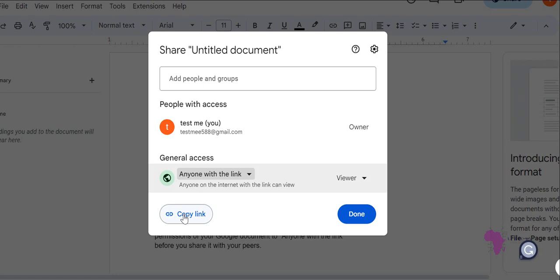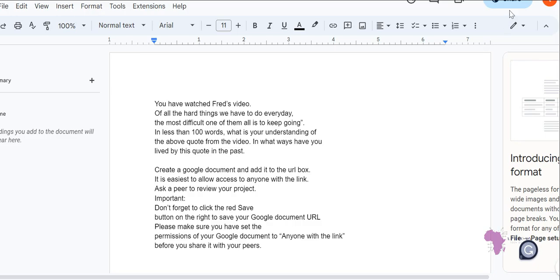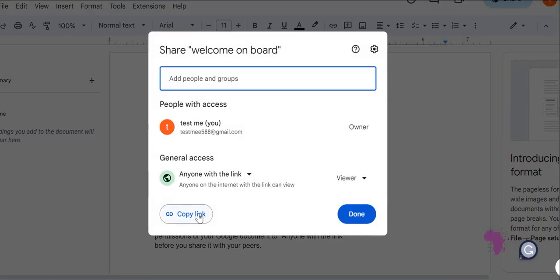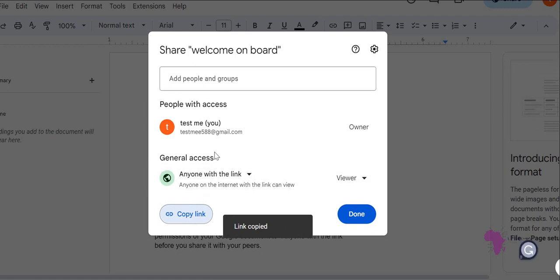So what are you supposed to do? You are supposed to click on Done. Let me just click again here, and then you're supposed to copy the link. So copy the link like this. You click on Copy link. Now the link is copied.